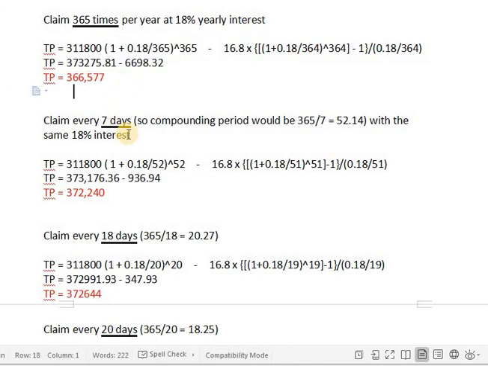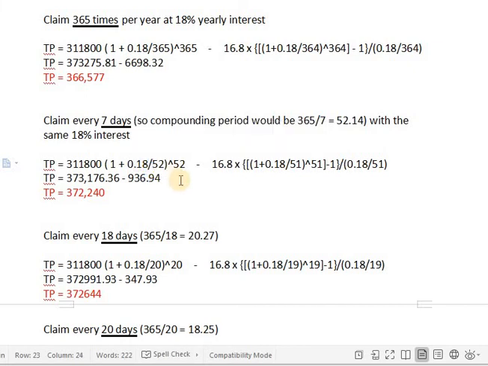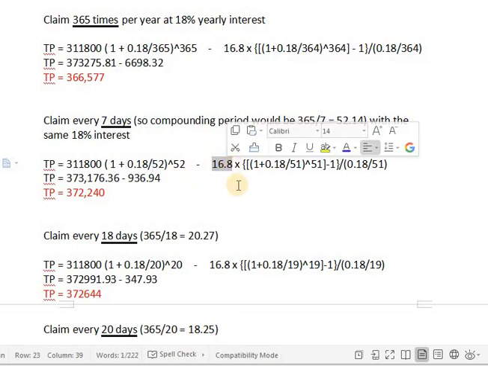Already at 7 days, there's going to be a huge improvement. I have my 311,800 ZIL, and now my 18% interest yearly is going to be divided by 52 because it's once every week, every 7 days. And then minus the 16.8 that I'm getting charged every time I do it.